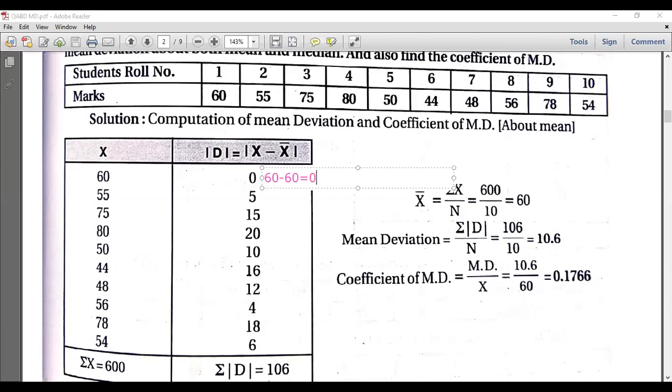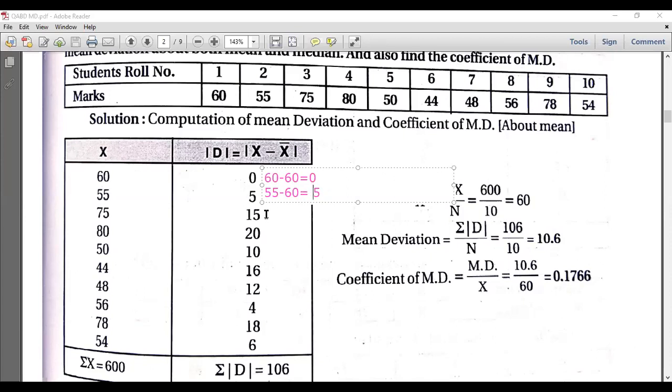So 0. Next, what is x? 55 minus x bar 60. We'll get minus 5. Correct? But as I already told, whenever we take modulus, we need to ignore the signs. If it comes plus, minus, whatever, we consider only the numeric value, not the signs. So the answer here is 5.